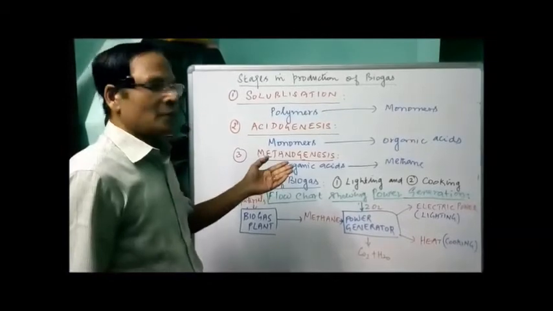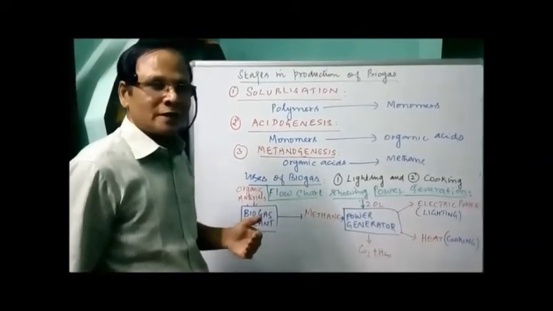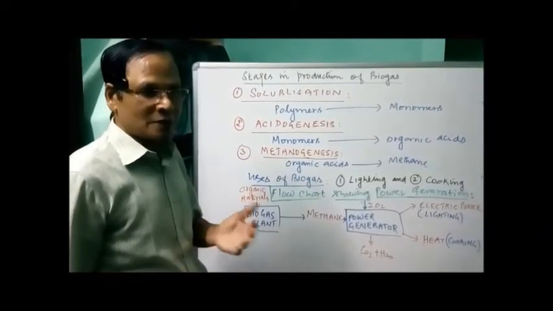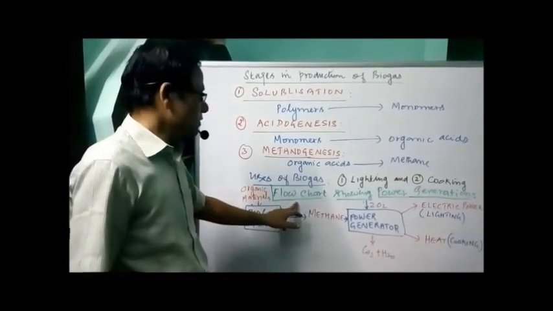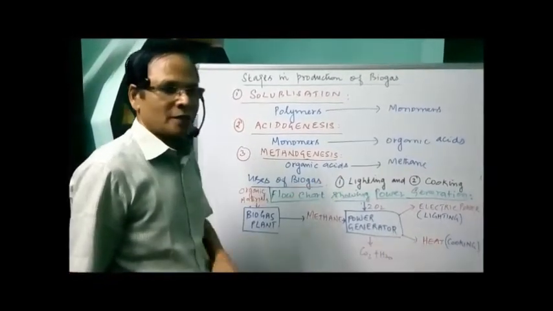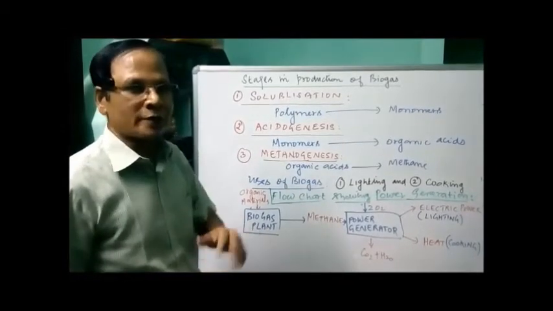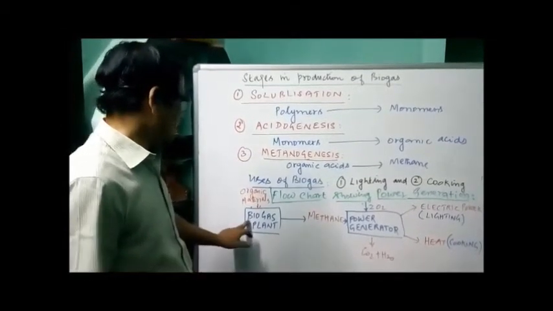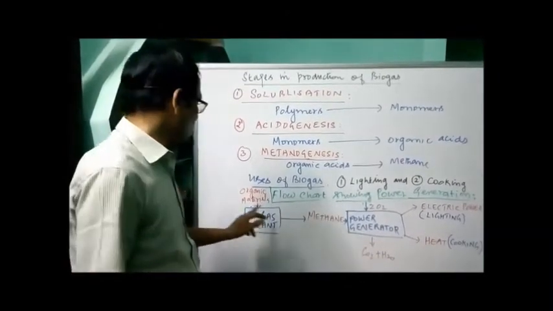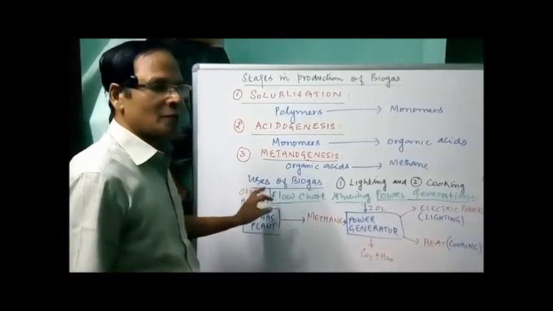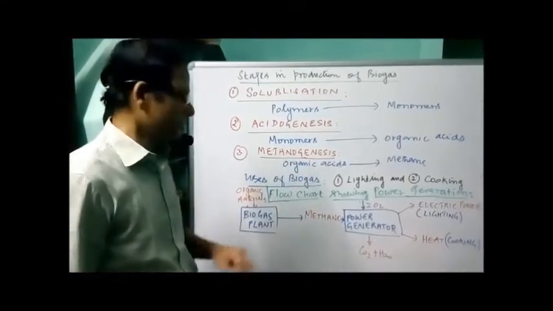Now, the biogas is used for lighting as well as heating. That's lighting and cooking, as I mentioned. Now, this is the flow chart showing power generation, either in the form of heat or in the form of electric power. In the biogas plant, we obtain methane by the oxidation of organic materials by microbial activity.